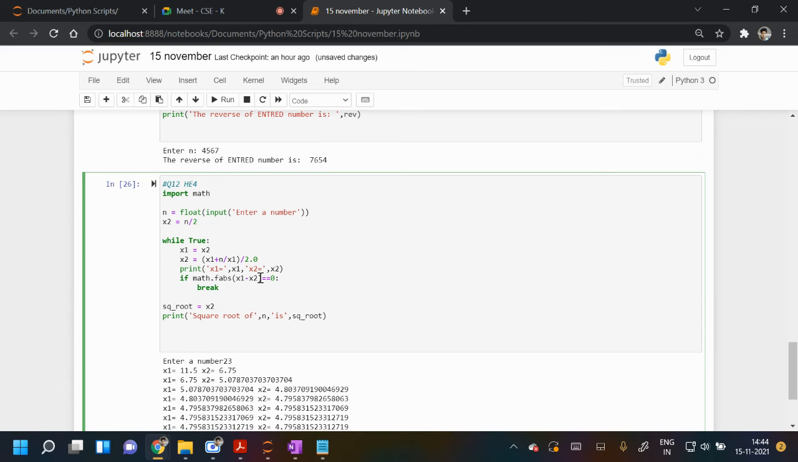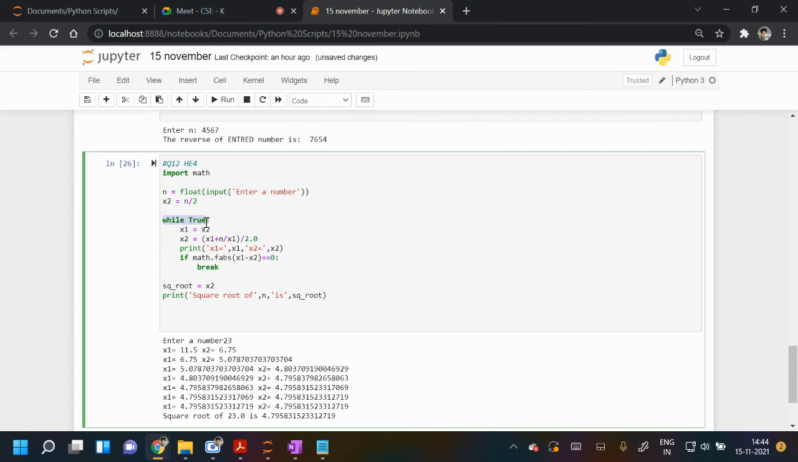Now you are printing x1, x2. So we are running a while loop. While True, if math.fabs, the absolute value of the difference between x1 and x2, becomes 0, then you will stop the program. Break means it will stop the loop and come out of the loop.